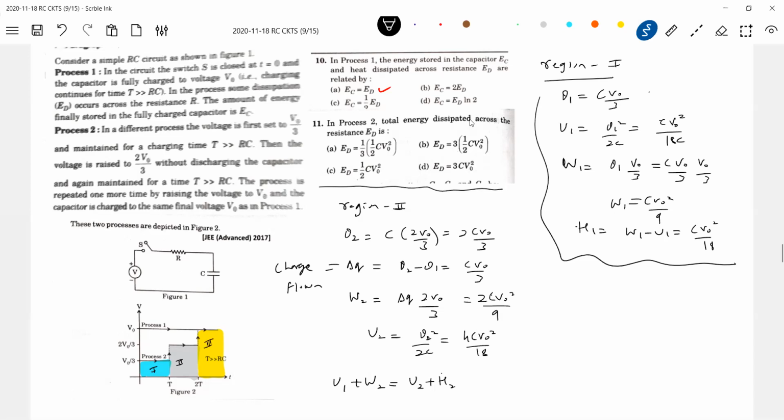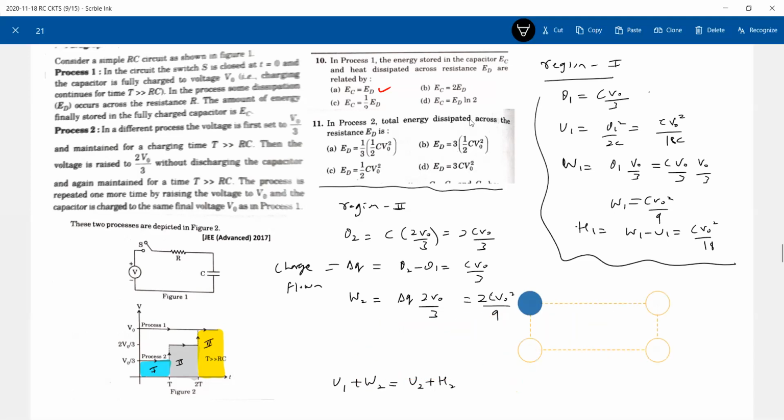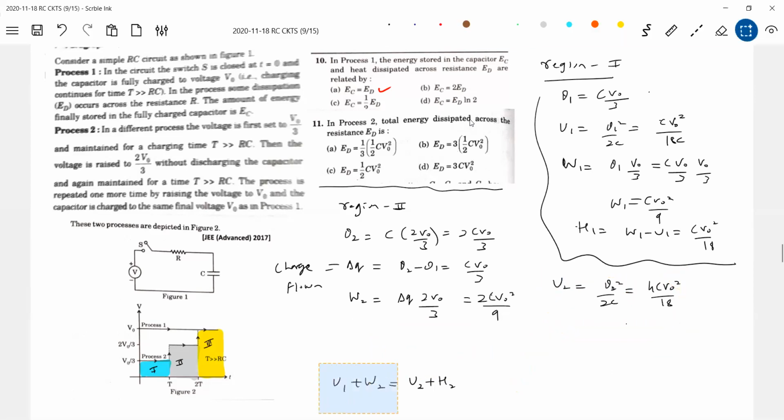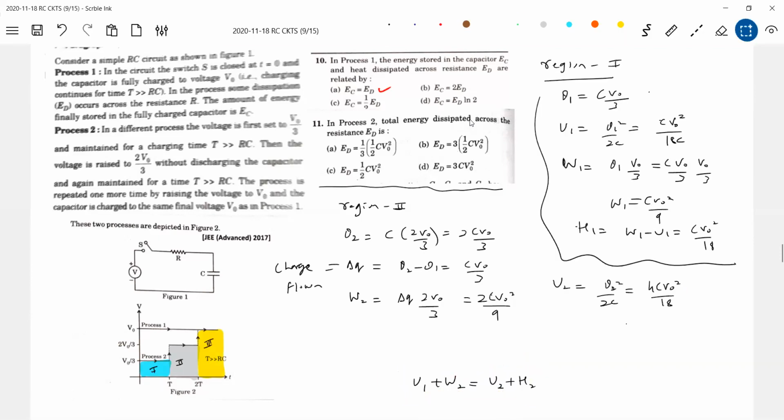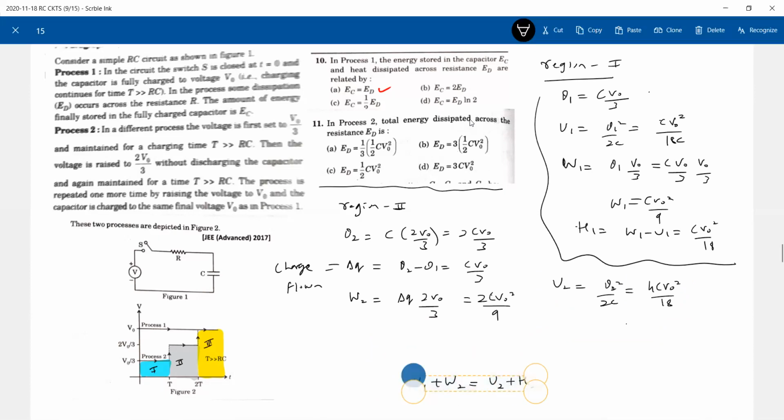Substitute all this. I'll write it here. Anybody value H2?